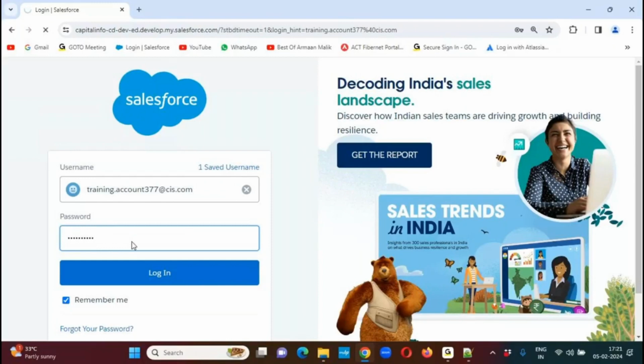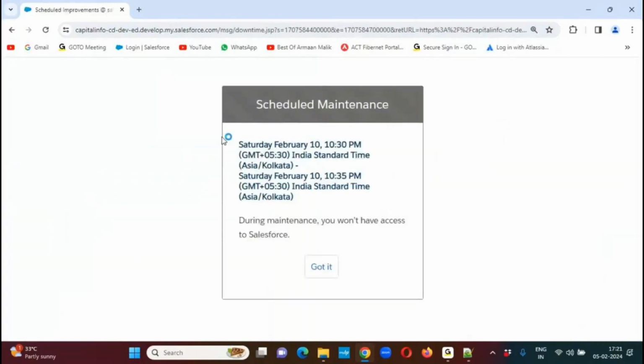Let me explain what drawbacks we have in CRM. Now, you already know Salesforce is providing a new release this Saturday night at 10:30 p.m. IST. Salesforce is providing the new release, Spring 24.